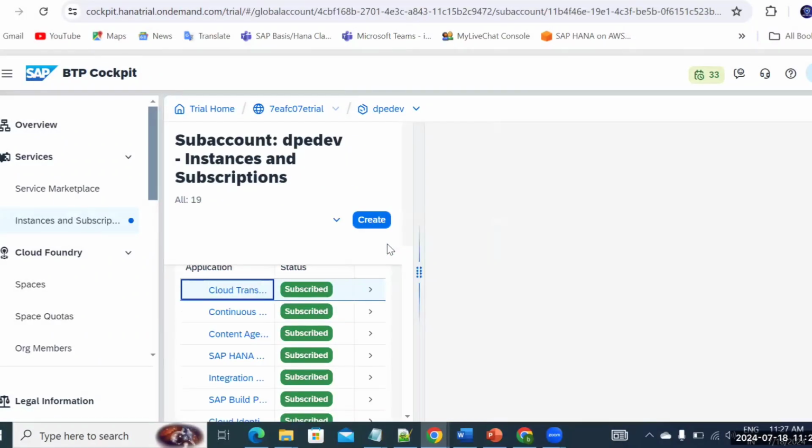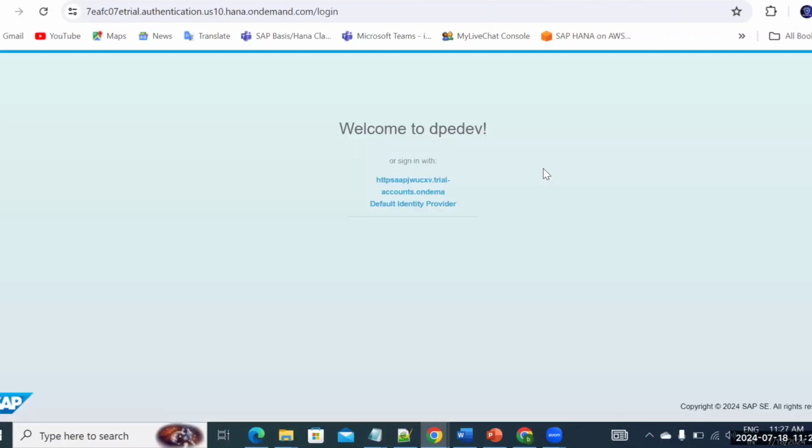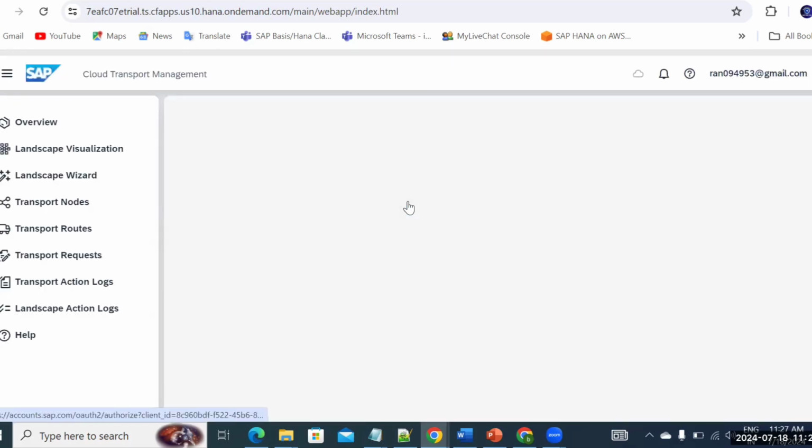I'll tell you how to create the destinations, how to create the nodes, how to create the delivery route, and how to import the transport, of course, so that you will get to know and you'll be doing it in real time, because all my sessions are hands-on. You'll be getting each and everything on the screen itself. Also you'll be getting some documents which you can use.